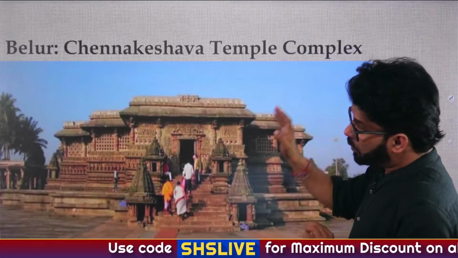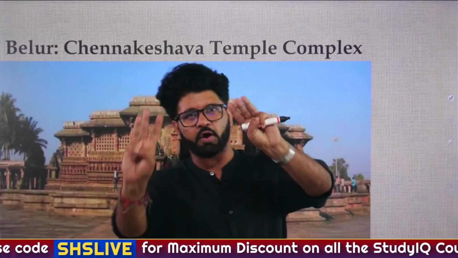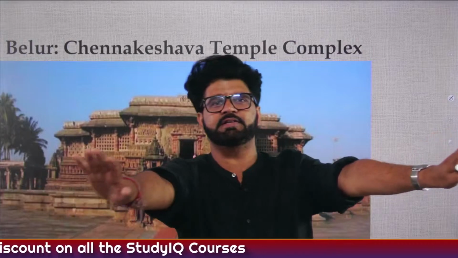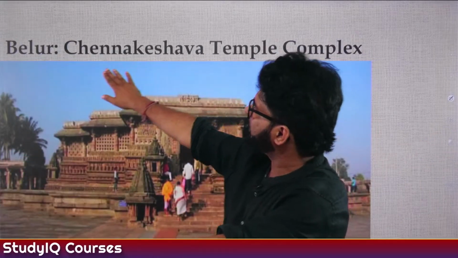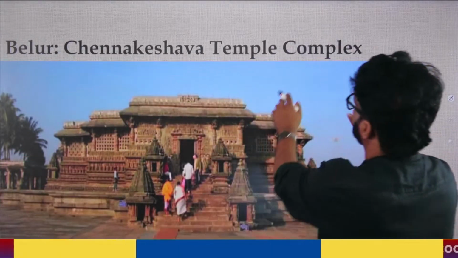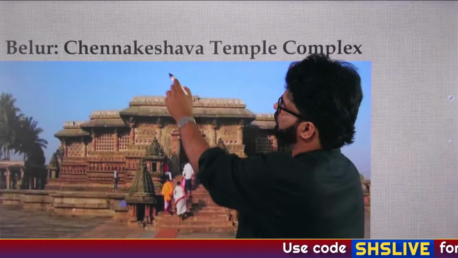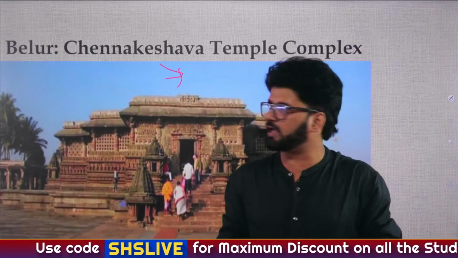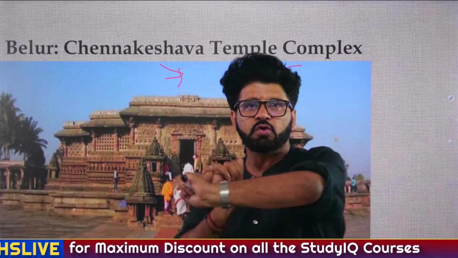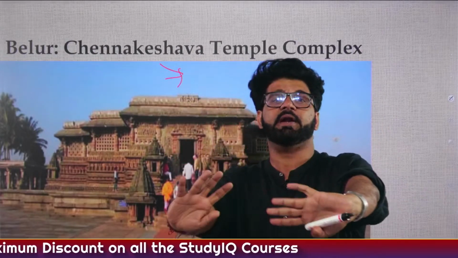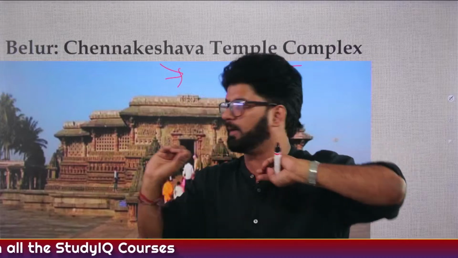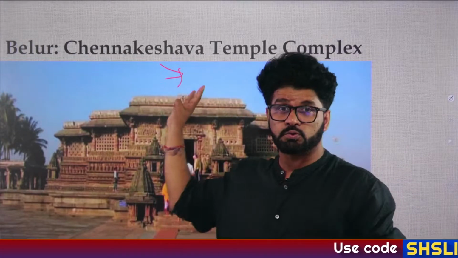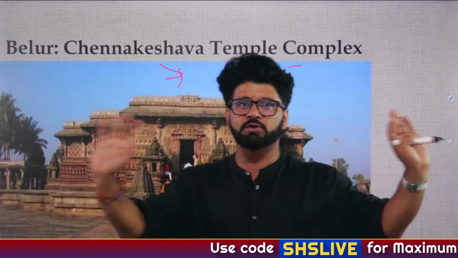So now what we have discussed is that three temples of the Hoysalas, which are the prominent example of Vesara style, have been included under the 42nd UNESCO World Heritage Site. The first temple is Belur's Channakesava Temple Complex. Now if somebody asks you, Channakesava Temple Complex belongs to which god? As I think Arpit was asking, does it belong to Shiva or Vishnu? They are the two main primary deities, so you can place your bet on them. You have to remember these three names which we will be discussing now.